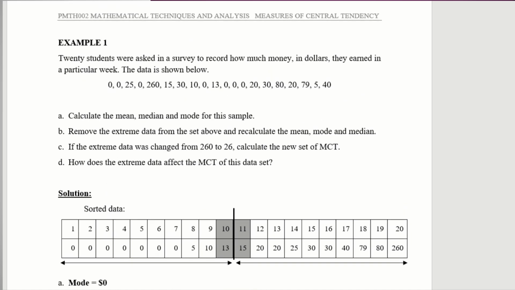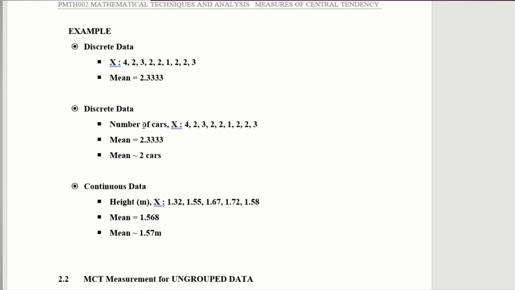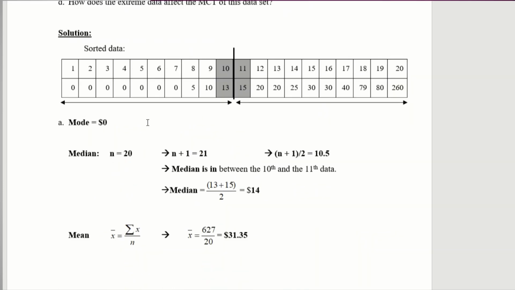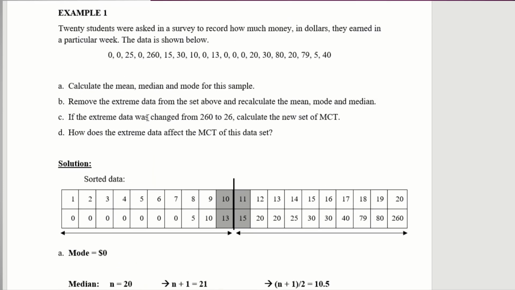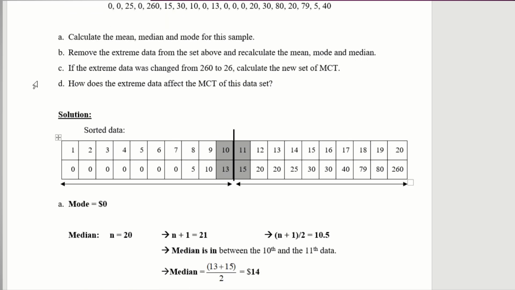In order for you to calculate the median, whether it is ungrouped data or grouped data, it has to be arranged from small to big. So for the median, n is equal to 20, meaning there are 20 data.